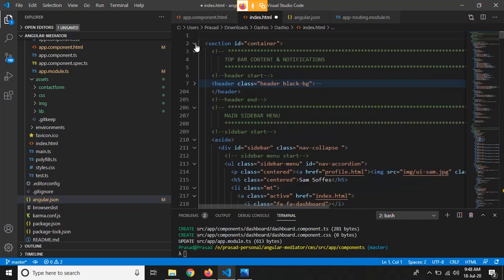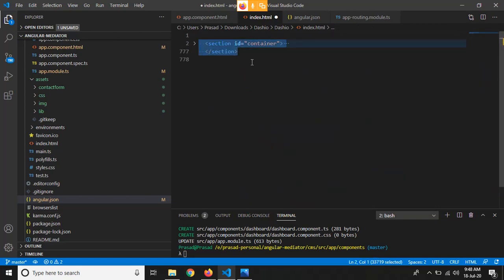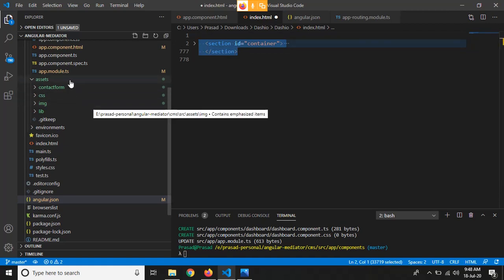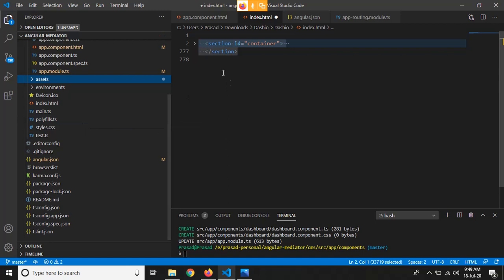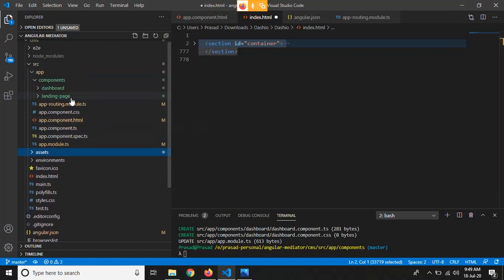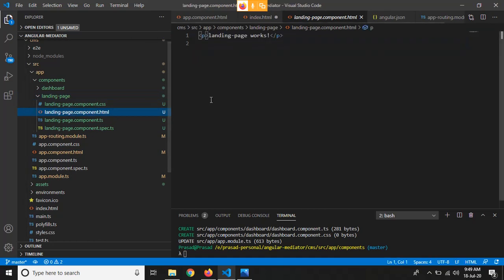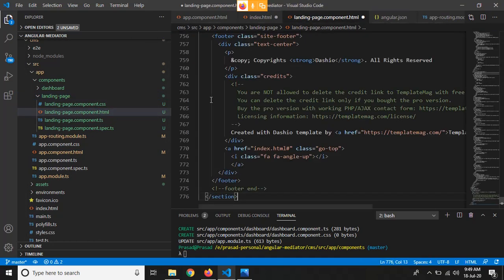We will copy all the content which is in the body section, and for checking whether the entire template is working or not, we will just put it into our landing page.html file and save it.